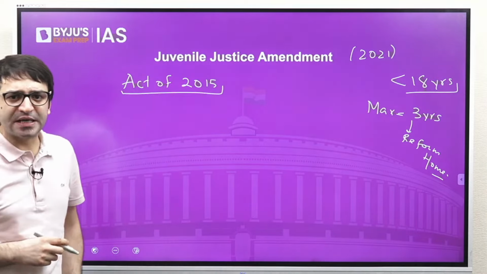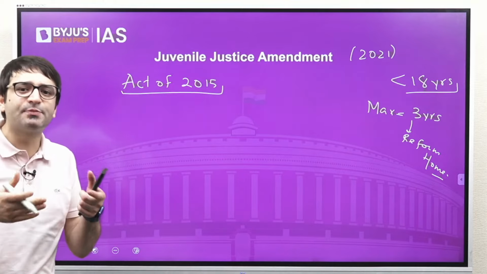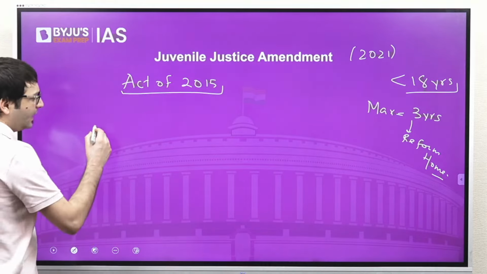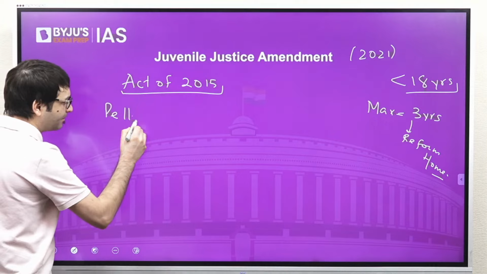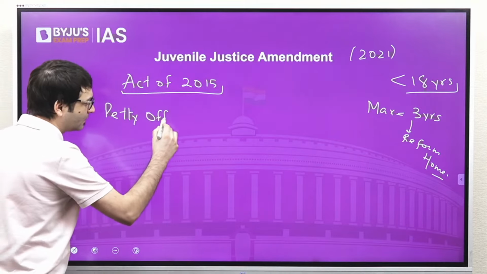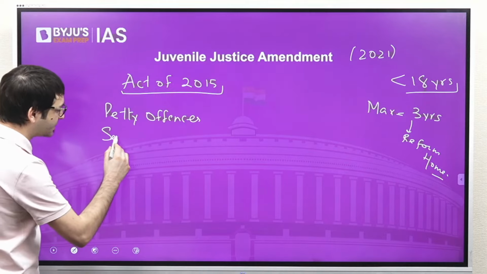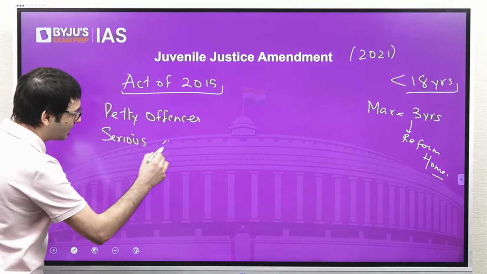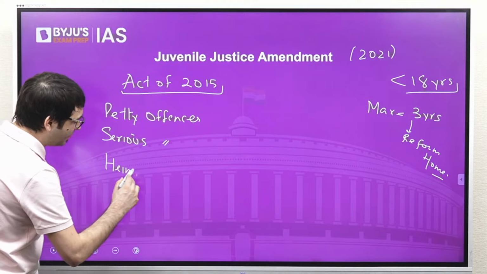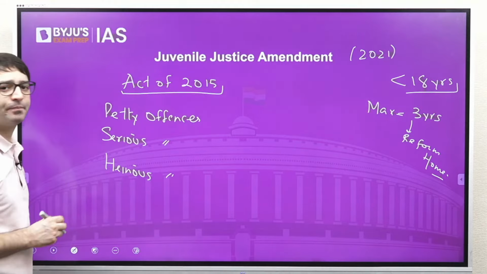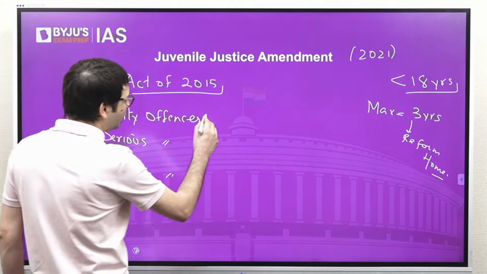And this Act of 2015 talked about 3 types of offences. Either the offences are petty, or the offences are serious, or the offences are heinous. Which are these petty offences?